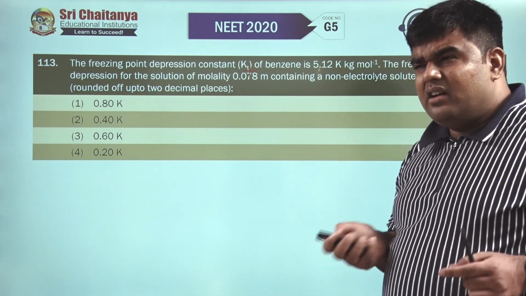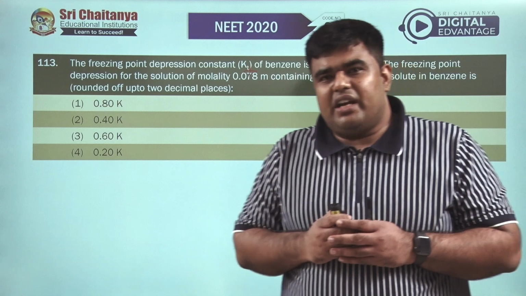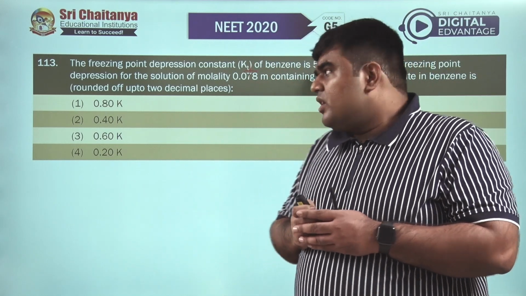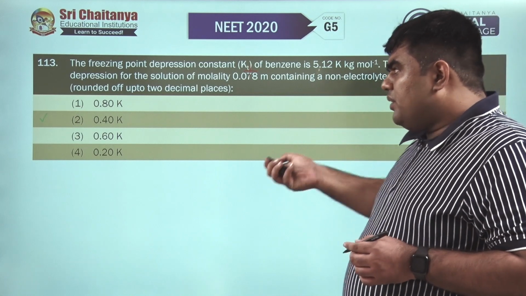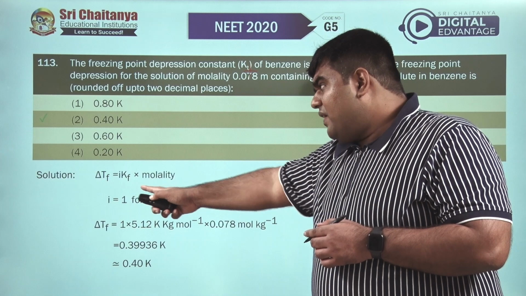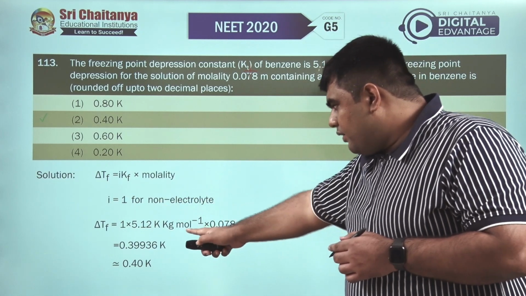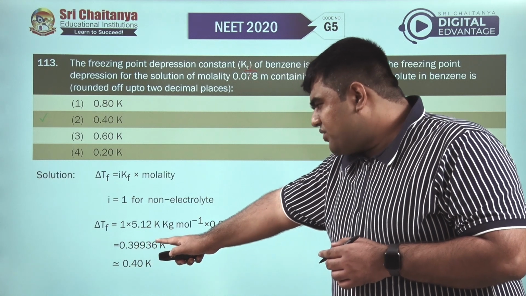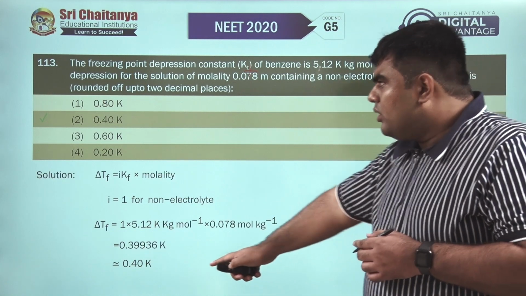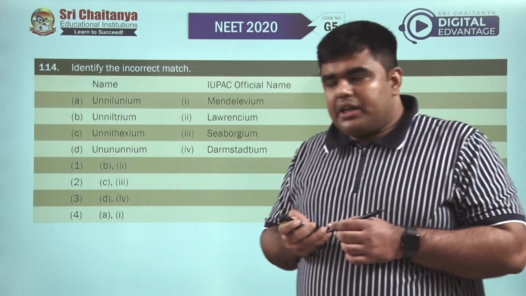So we have to find the depression in freezing point. We know that delta Tf is i times Kf into molality. If we put the values in this formula, we will get the correct answer. So for this question, the second option is correct. Delta Tf is i Kf into molality, and i is equal to 1 for a non-electrolyte. If we put the values, it will come 0.39936, approximately 0.40. So the closest possible answer is the second for question number 113.